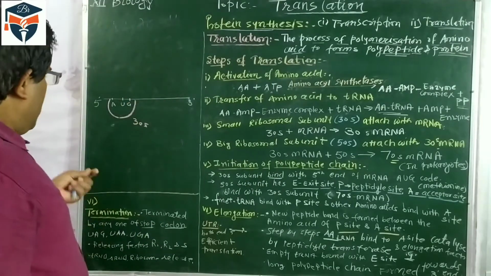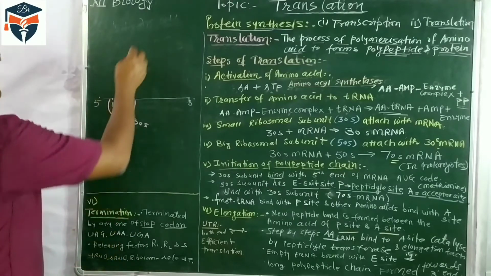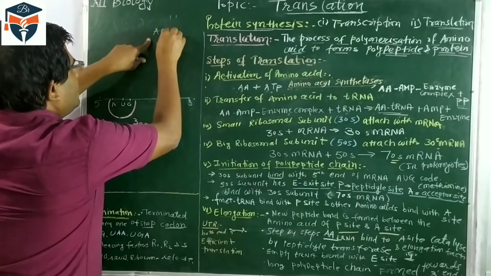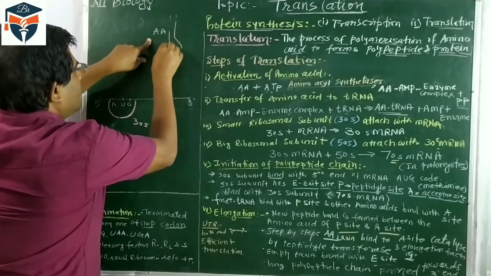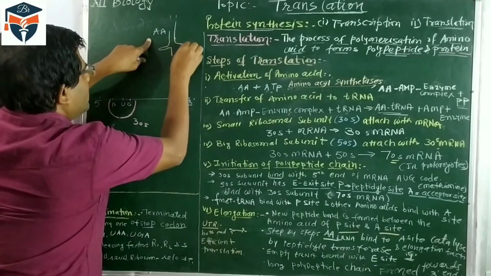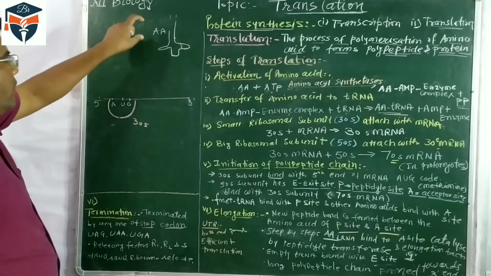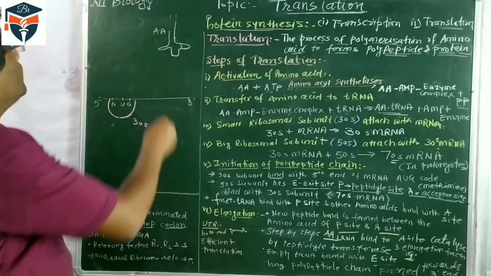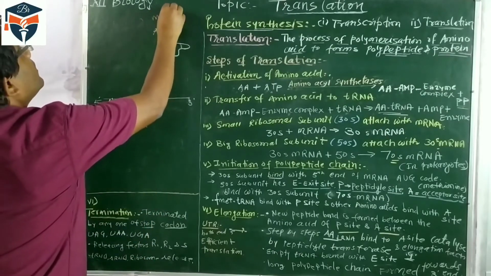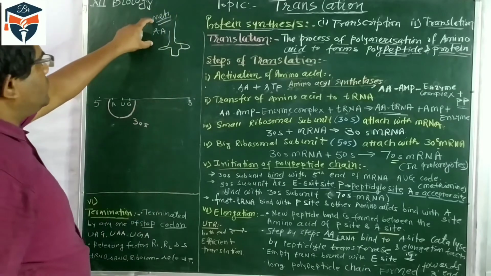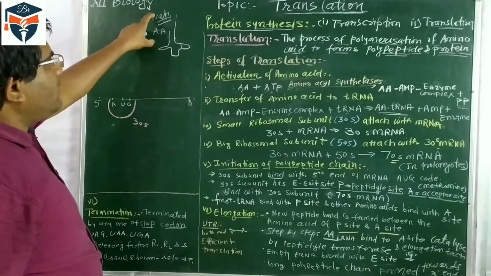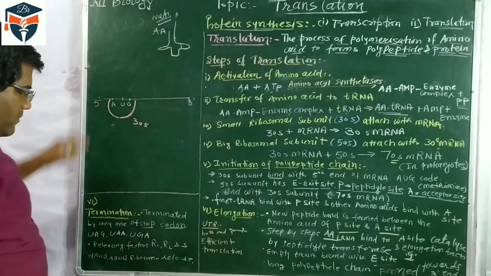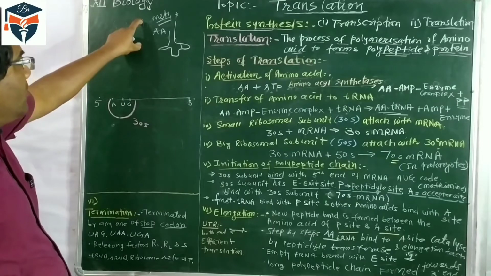So the 30S-mRNA complex is formed. Now this tRNA molecule carrying the amino acid, this first tRNA molecule, is combining with methionine, because the AUG codon codes for methionine, and this methionine is functionalized with a formyl group.